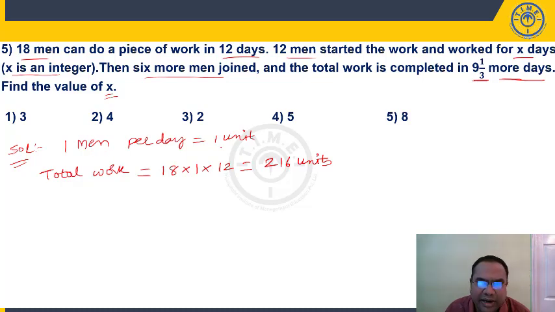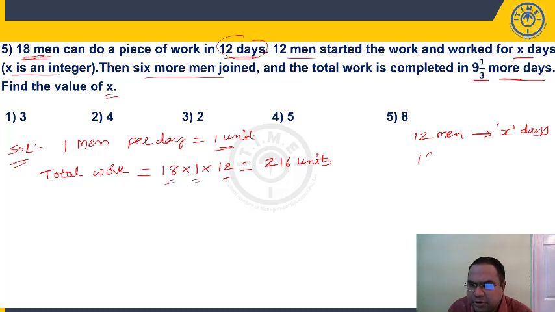1 man per day will do 1 unit. 18 men per day will do 18 units, but they are completing the work in 12 days. So 18 men means 18 into each man will do 1 unit. They are taking 12 days. So 216 units is the total work. So 12 men have worked for X days. Okay. 12 men have worked for X days. We need to find out this X value.